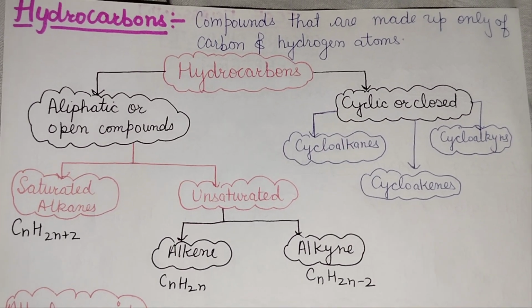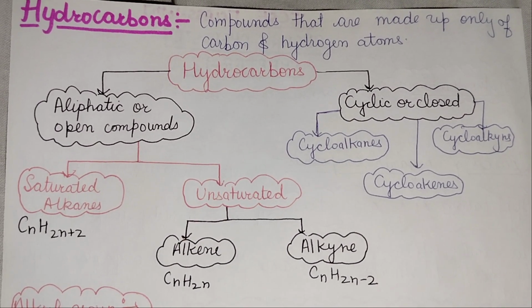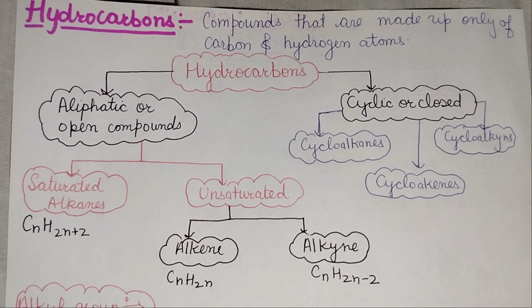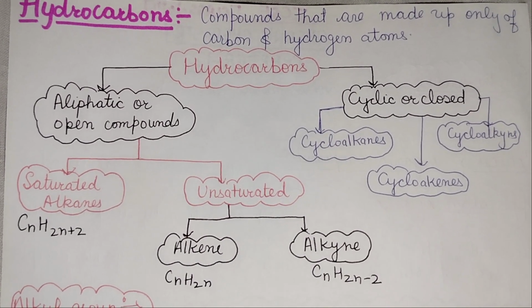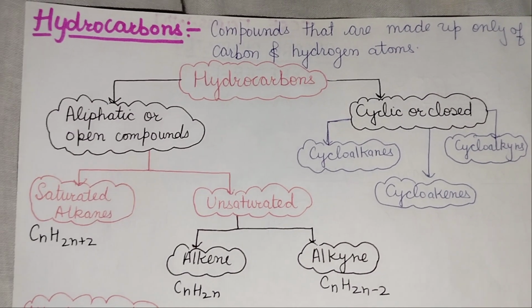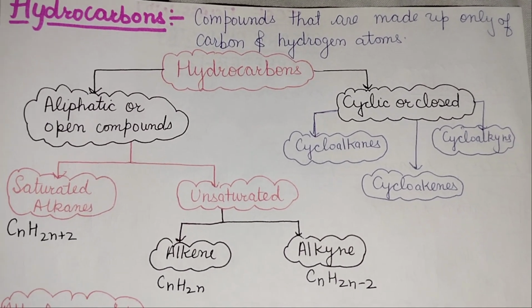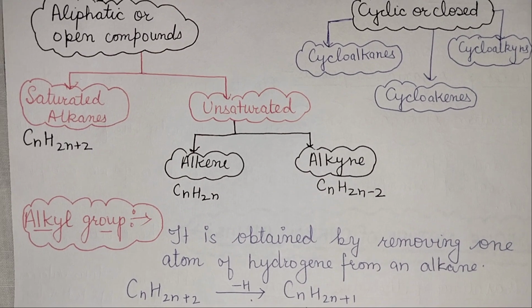All right. In case of closed, it is further three types, cycloalkanes, cycloalkenes, and cycloalkynes. Having single bond in case of cycloalkanes, having double bond in cycloalkenes, and having triple bond in cycloalkynes.